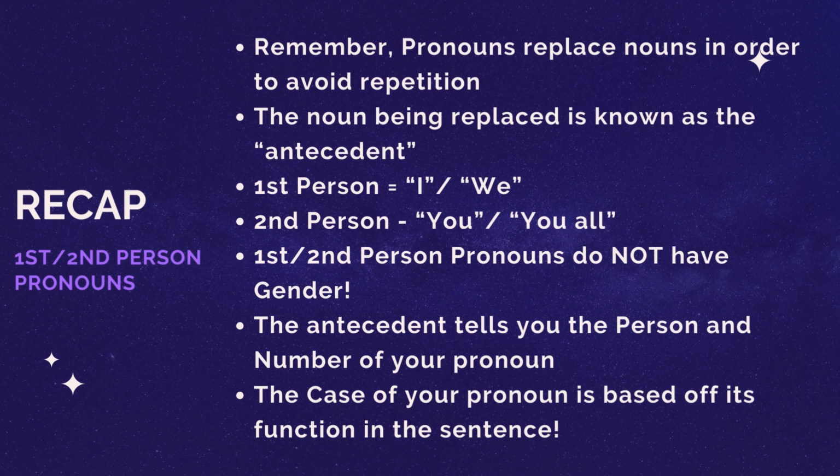Okay, the antecedent tells you the person and the number of your pronouns. So it'll tell you if it's first or second person, and it'll tell you how many there are, singular or plural. The case of the pronoun, though, is based off its own function in its sentence, right? What is that pronoun doing? If it's a subject, nominative, you use a nominative pronoun, right? So you have to figure out what the pronoun is doing in the sentence, what its function is, and that'll help you understand which case to pick. Okay, so it might sound a little bit confusing, but if you practice this, grow through, you might be reading